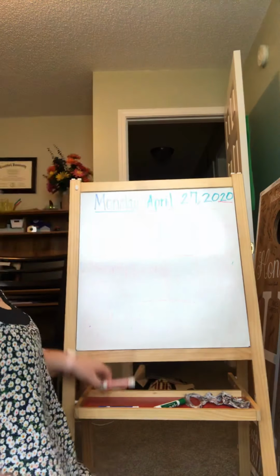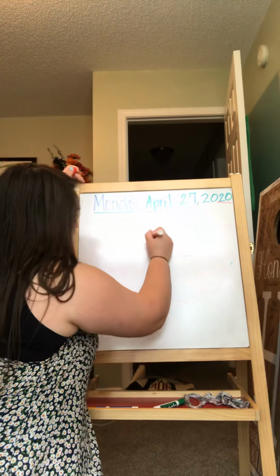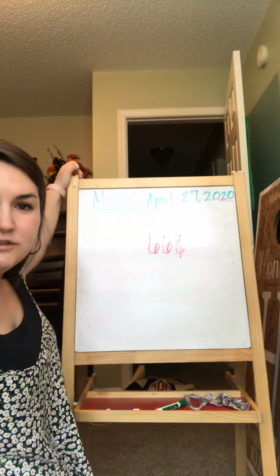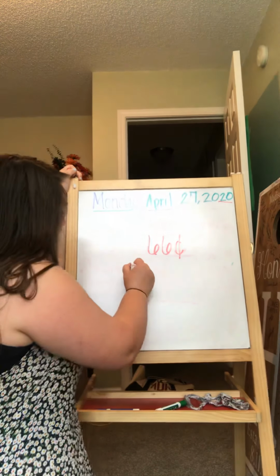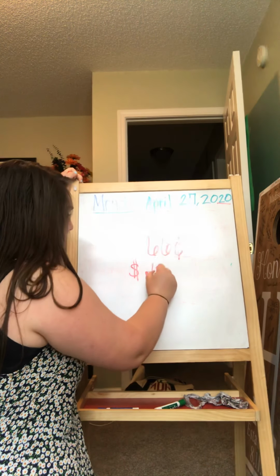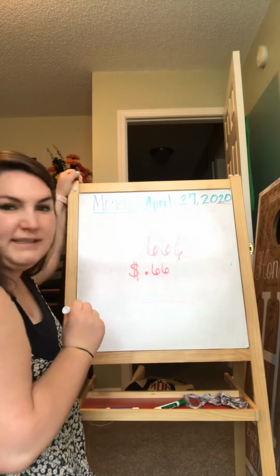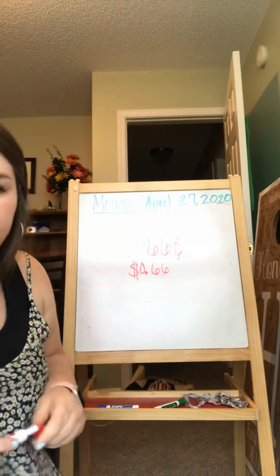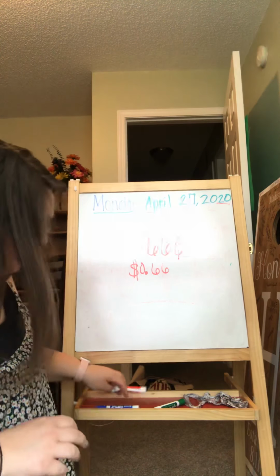Very good. So when we're writing 66 cents, and it tells me I need to write it 2 different ways, I can write it like this. 66 cents. What's another way I can write it? Shout it out at me. My $sign, 0.66, right? And I don't need the cent symbol. And some of you might be saying put a 0. You can, but you do not have to. Either way is correct. All right?